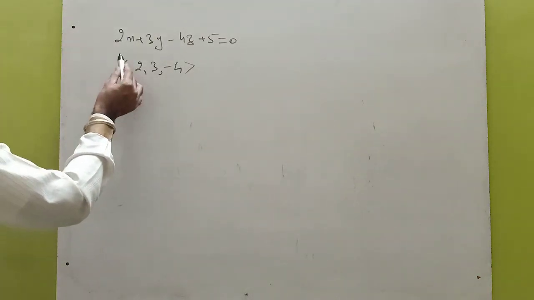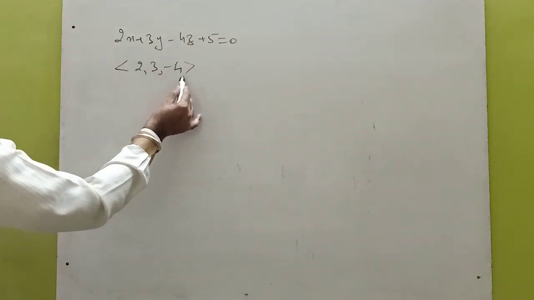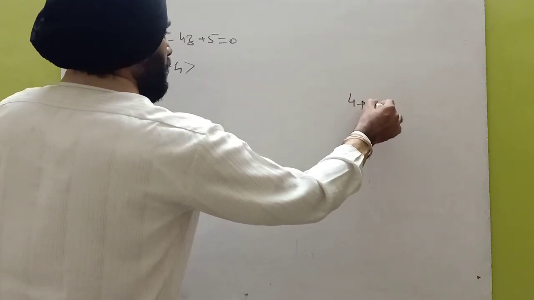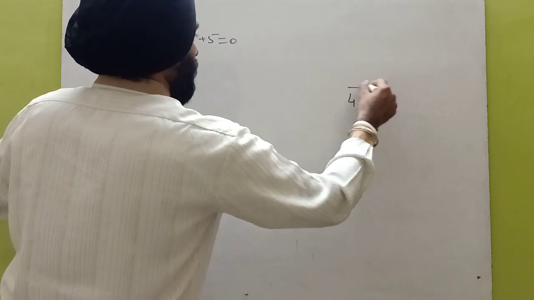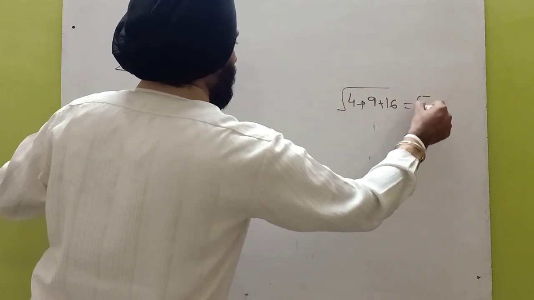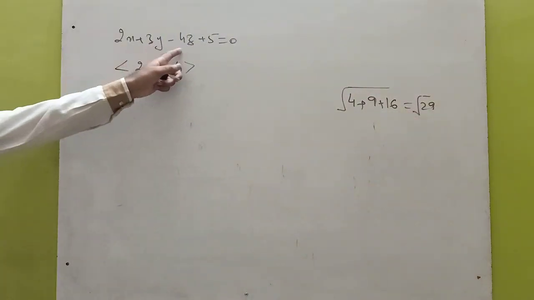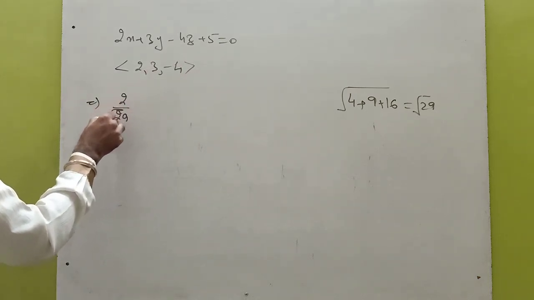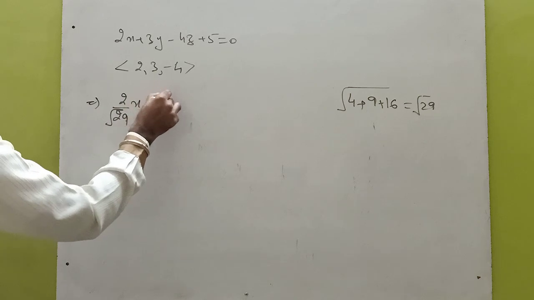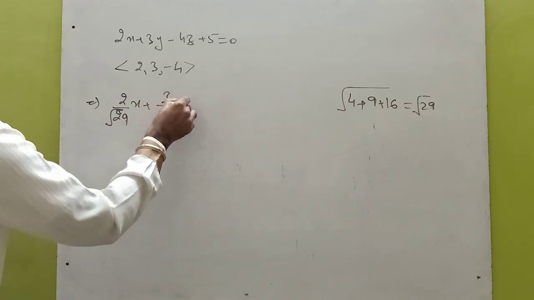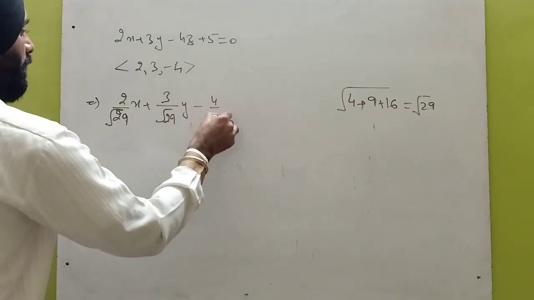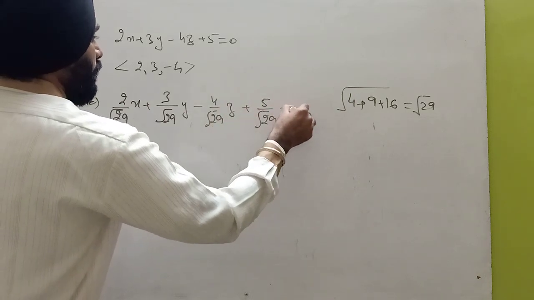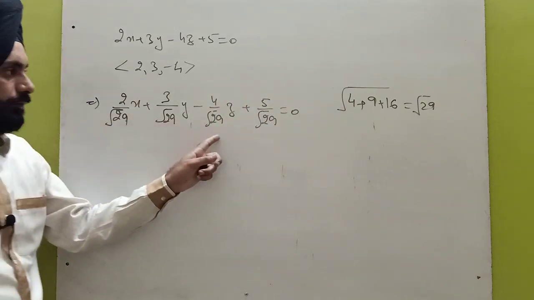So first of all, convert these direction numbers into direction cosines. After scaling, 4 plus 9 plus 16 under root, that is under root 29. So divide throughout by under root 29. 2 divided by under root 29 x plus 3 divided by under root 29 y minus 4 divided by under root 29 z plus 5 over under root 29 is equal to 0. Now these are the direction cosines.